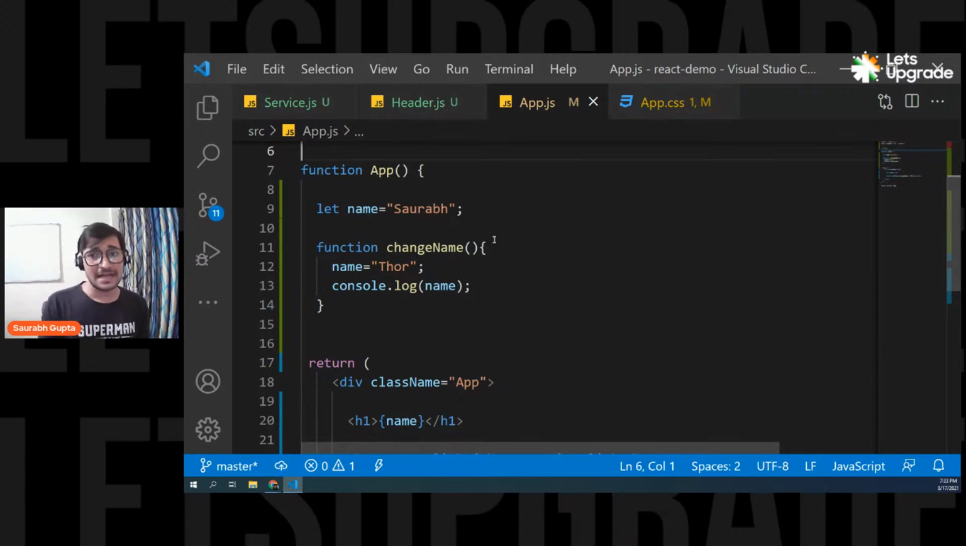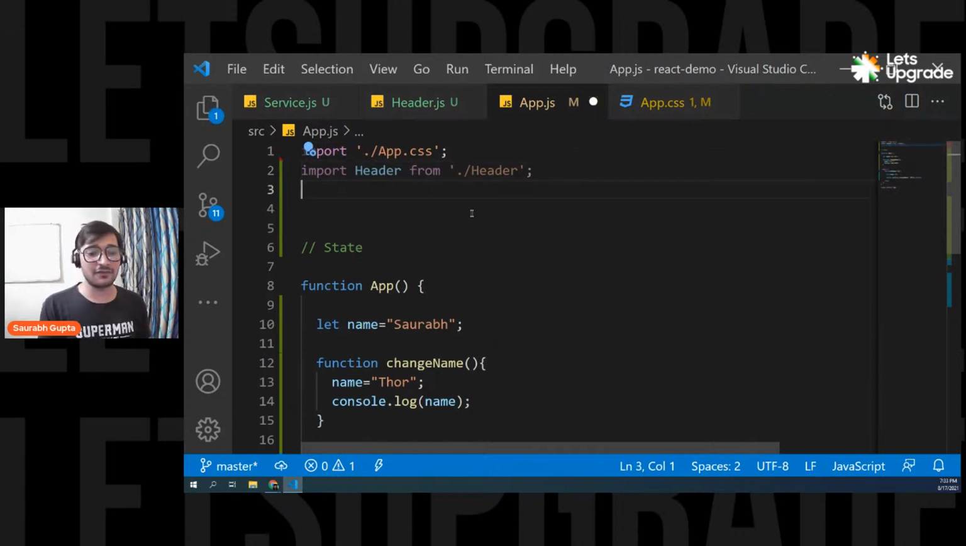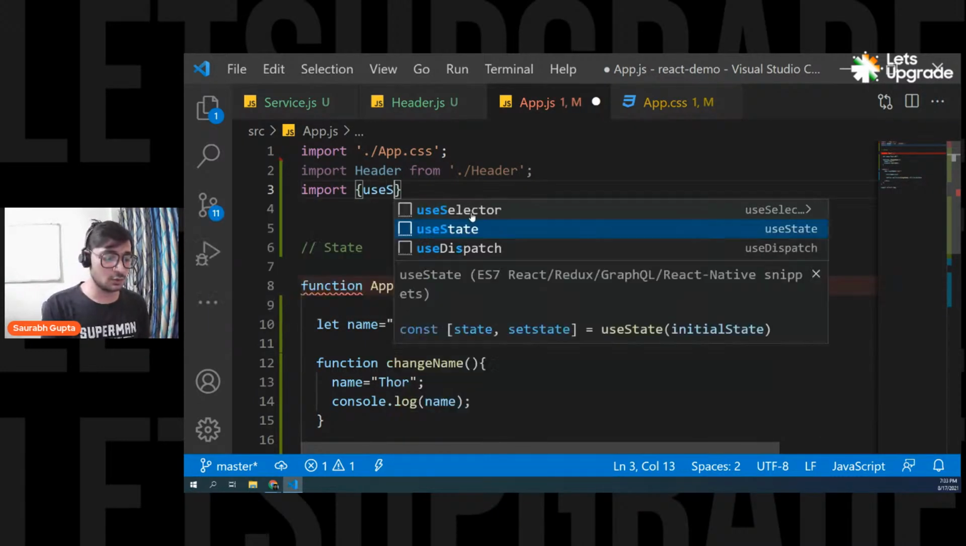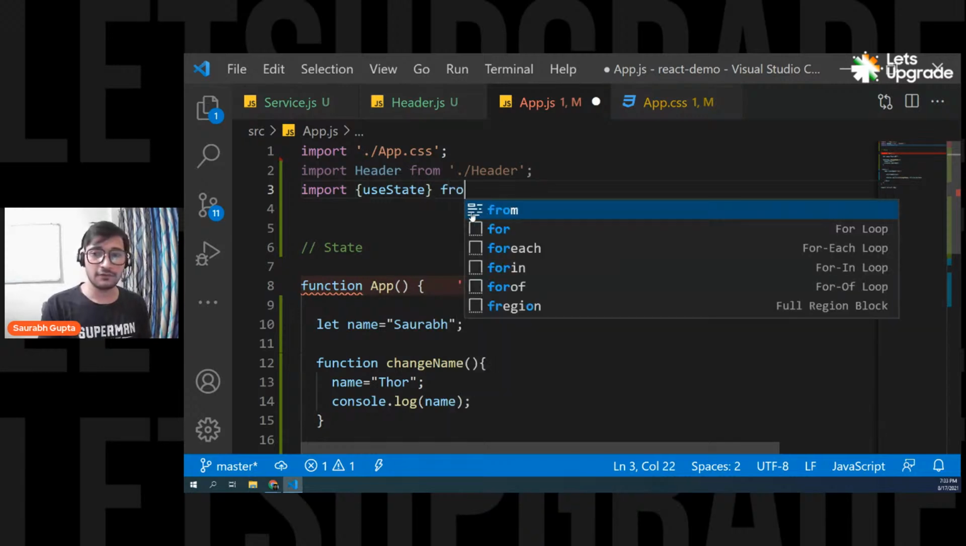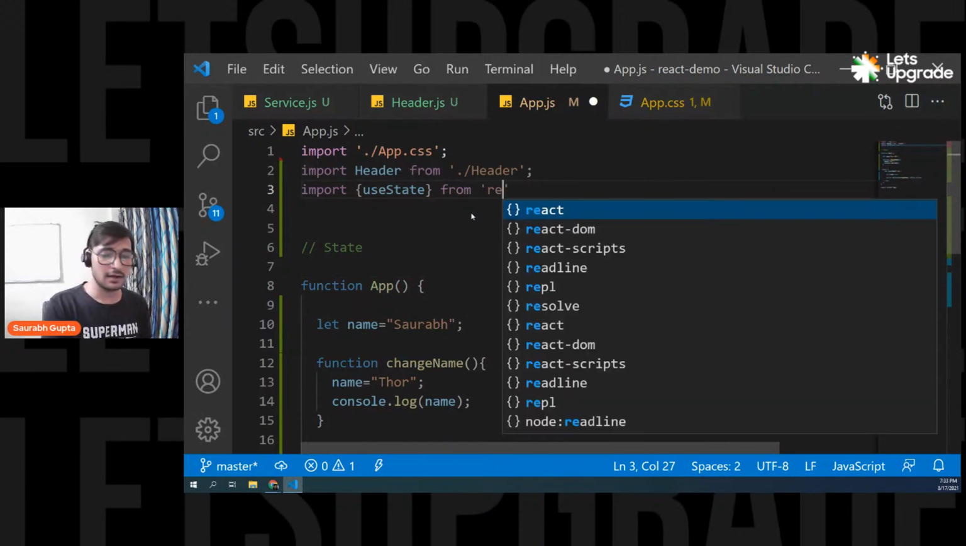Okay, now let's see how to convert your normal name variable into a state variable. For that, we have a React hook, or inbuilt React function, that we have to use to create a state variable. The function is called useState. And again, you have to import it. You have to import useState from the React package. So simply put from React.